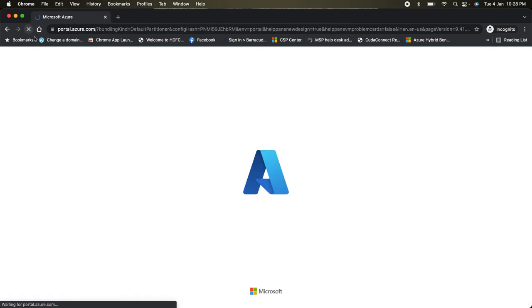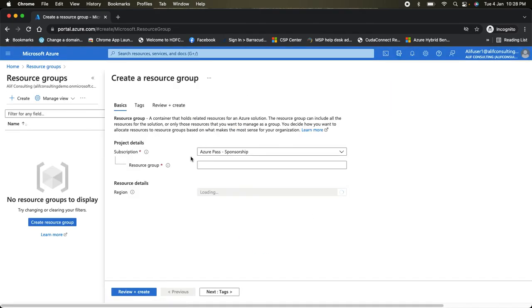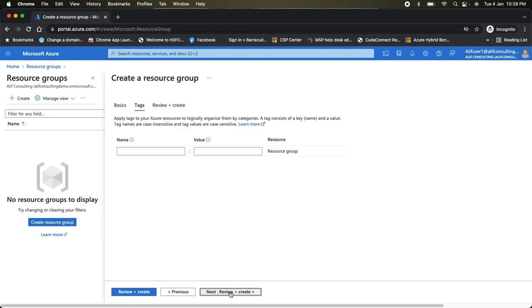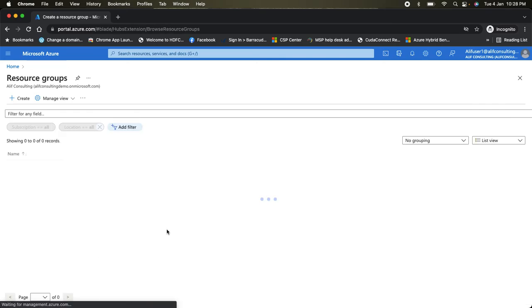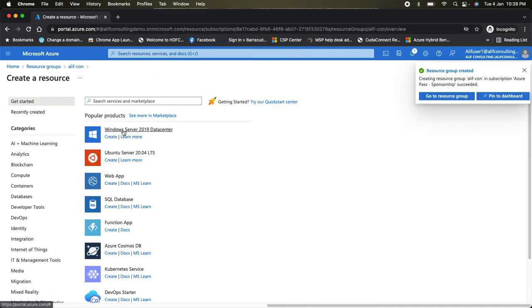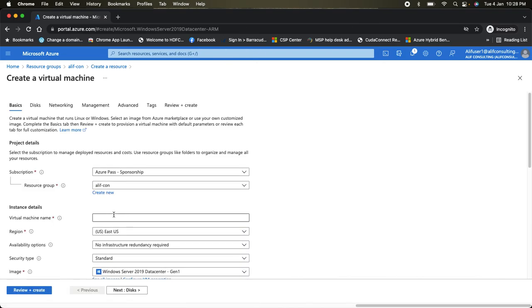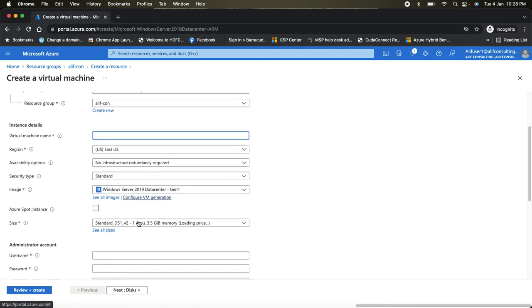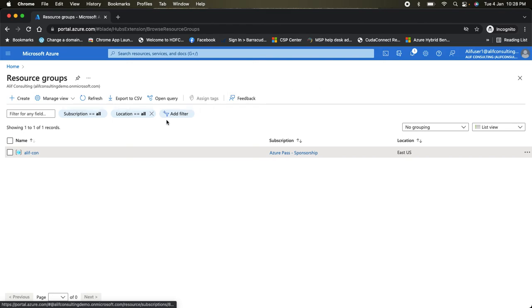So let's refresh this page once and see if it allows us to create the resource group. Okay, we don't see any error now. We can create the resource group, or within this we can create other resources as well. If you want to create any kind of machines, it will allow me to create them here without any error. So this is how you can manage RBAC within the subscription.